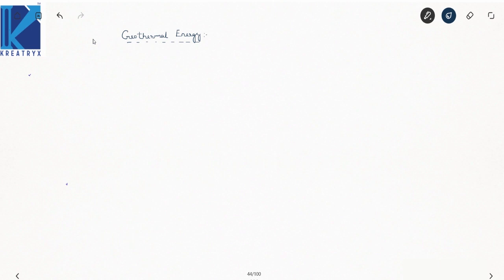Geothermal energy is the heat energy generated and stored in the earth. Thermal energy is the energy that determines the temperature of the matter. Right? Now, see here, I'll write down the things.